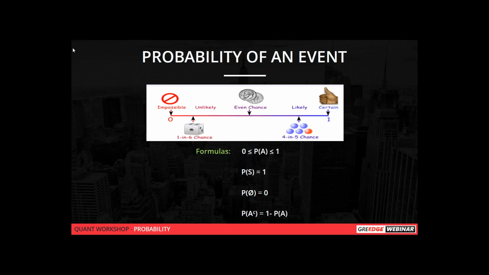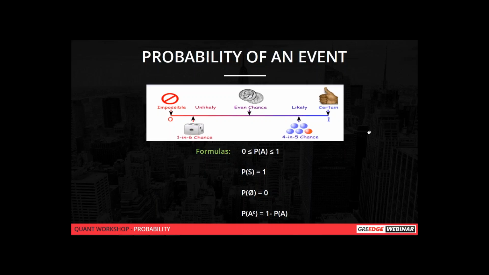Yes, Aslam. An impossible event is getting a head and a tail in a single toss. It is an impossible event. Yes, Swati, I'll just explain it. Even chances is getting a head or tail, so 1 by 2 is an even chance, right? And a sure event is one that will definitely happen. So the probability will always range from 0 to 1.